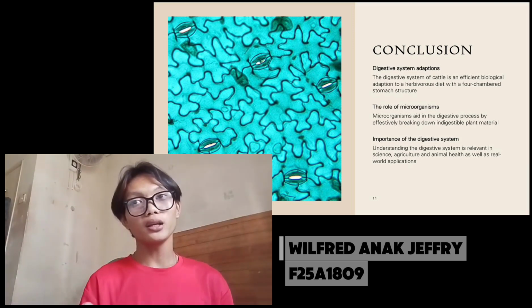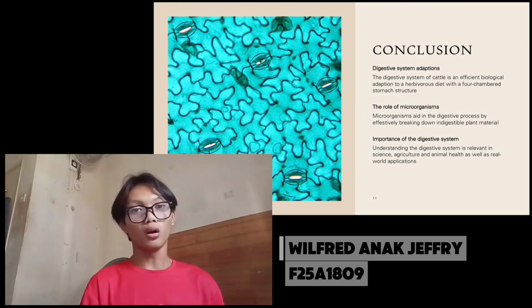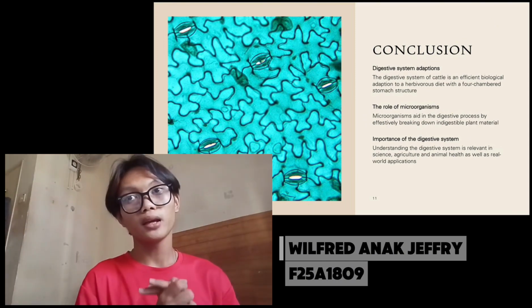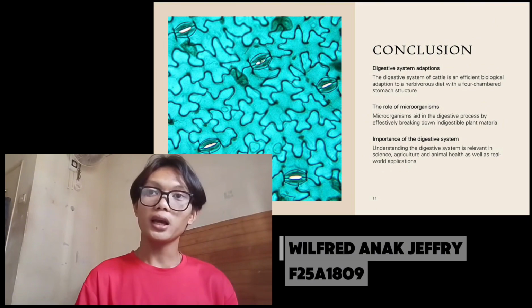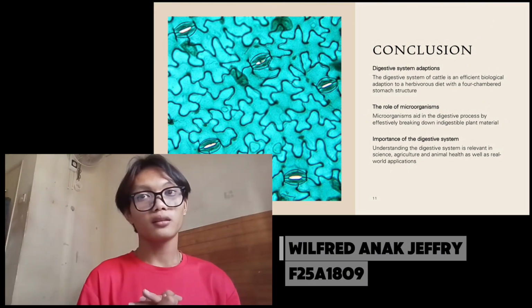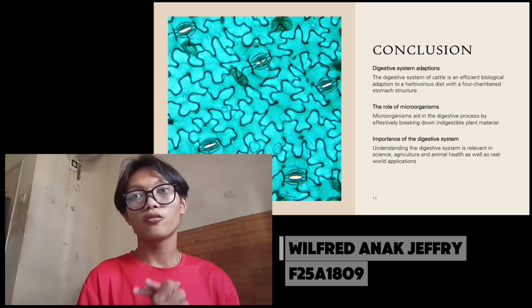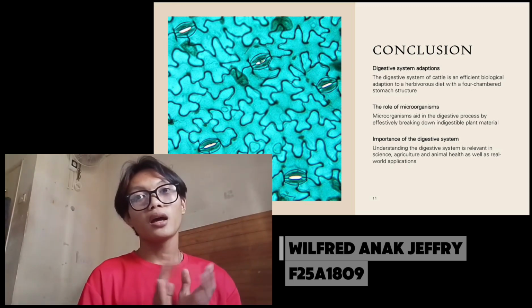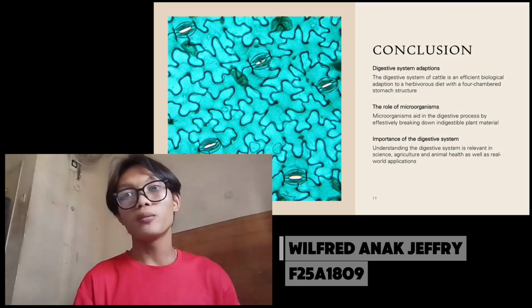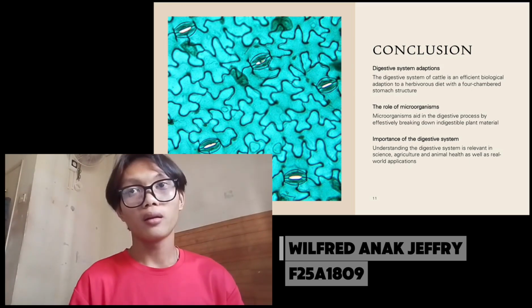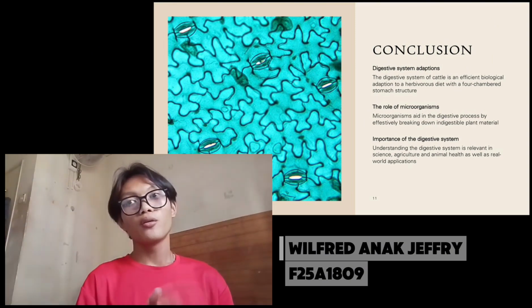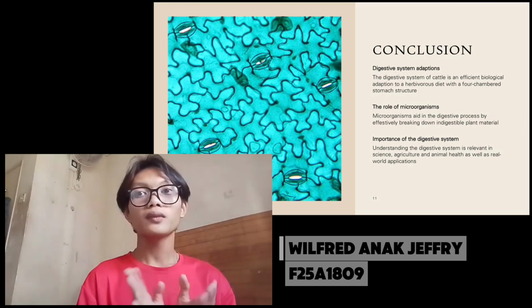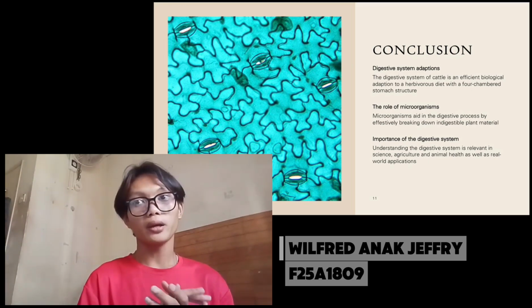And then the second point is the role of microorganisms. We also learned that digestion in cows cannot work alone. It needs help from tiny living things called microorganisms. These bacteria and microbes play a very big and important role. They work effectively to break down parts of plants that the cow's own body cannot digest, such as fiber and cells. Without these helpful microorganisms, the cow would not be able to get any nutrition from grass or plants. So they are actually the key helper that makes digestion successful.